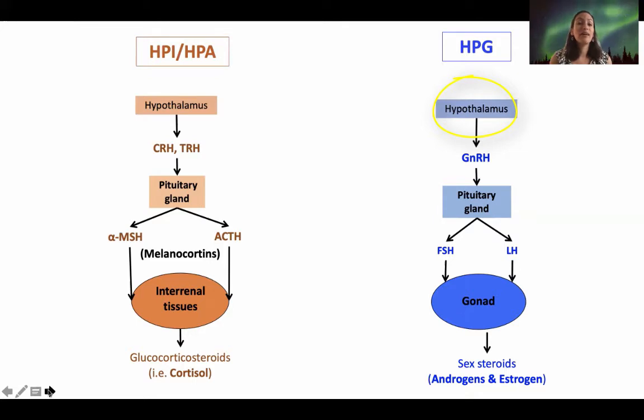It says, okay, the conditions in the external environment are conducive to reproducing right now, and the internal condition, the body condition of the organism, is in good shape, has good reserves, and is a good time to reproduce. So the hypothalamus will release gonadotropin releasing hormone that will act in the pituitary. The pituitary in response will produce follicle stimulating hormone or luteinizing hormone, which will act in the gonad, and the gonad in response will produce sex steroids, androgens in males, and estrogen in females.